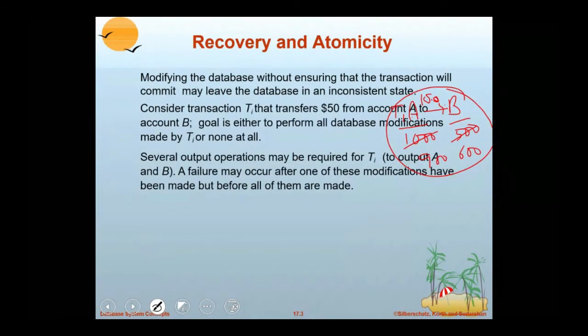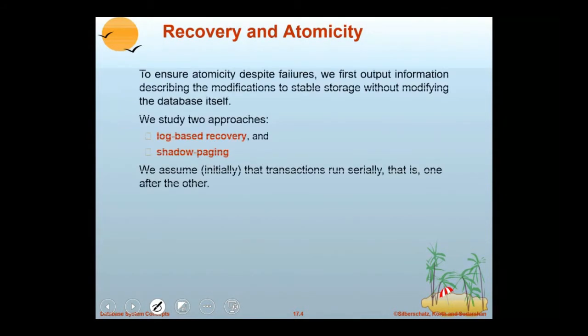Some theory is mentioned on the slide, just go through it. Now for ensuring atomicity, we have two approaches for recovery. We call them log-based recovery and shadow paging. It is important, just mark it. You can expect a question from this topic. Log-based recovery.